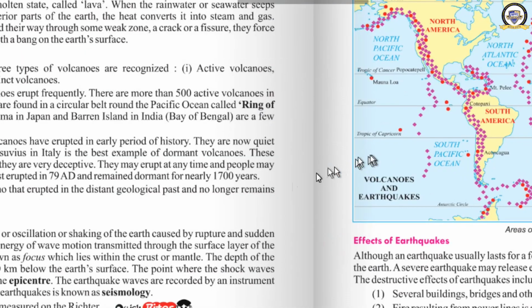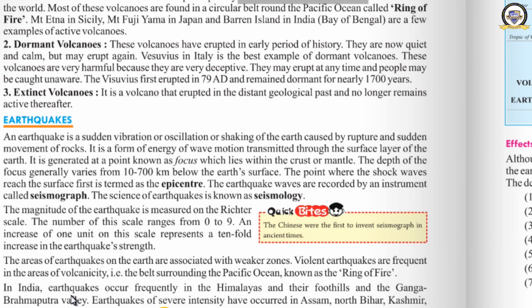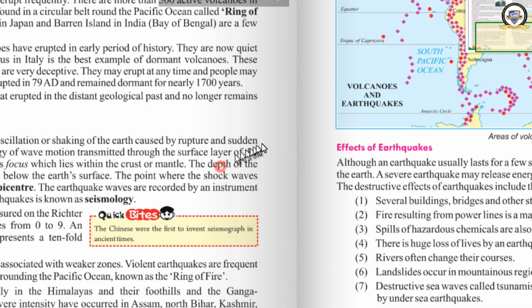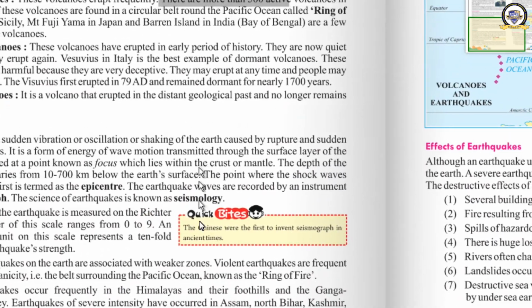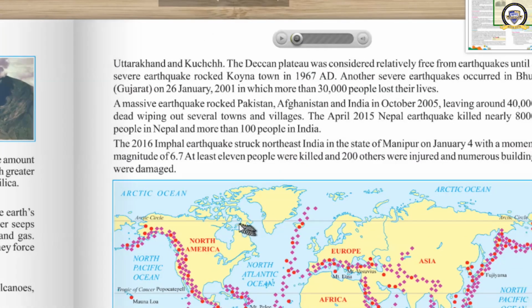At any time the volcanic eruption, the earthquake can occur. In India, earthquakes frequently occur in the Himalayas and their foothills and the Ganga-Brahmaputra valley. India also is earthquake prone. This western belt is earthquake prone in the state of Gujarat. The Himalayan Ganga-Brahmaputra valley is also a region of earthquakes in our country, and is considered a weak zone. Earthquakes of severe intensity have occurred in Assam, North Bihar, Kashmir, Uttarakhand and Kutch.